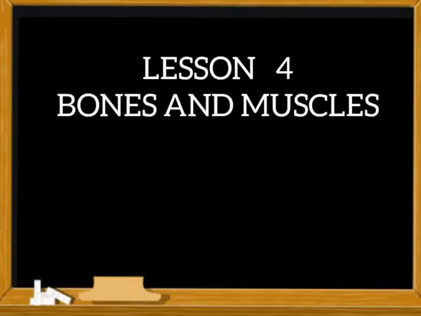Today let's start a new lesson. Lesson 4, Bones and Muscles. Our body consists of several organs. Can you say some of the organs of our body? Eyes, nose, ears, skin, heart, lungs, stomach, etc. So there are internal organs and external organs. Internal organs means organs that are inside the body, and external organs means organs that can be seen outside the body.